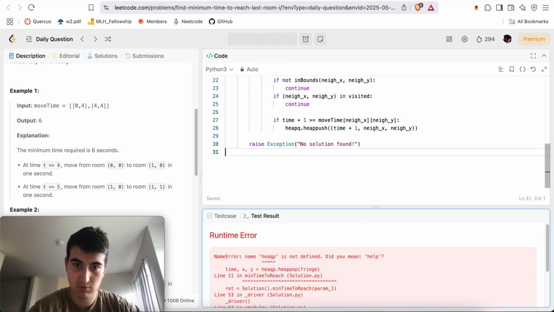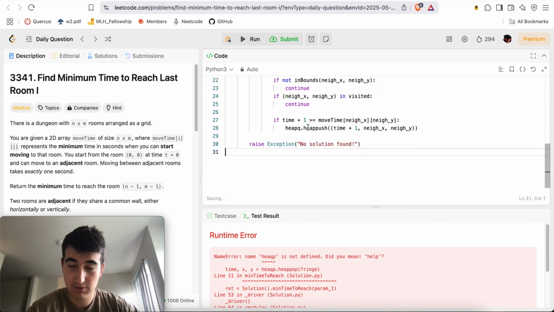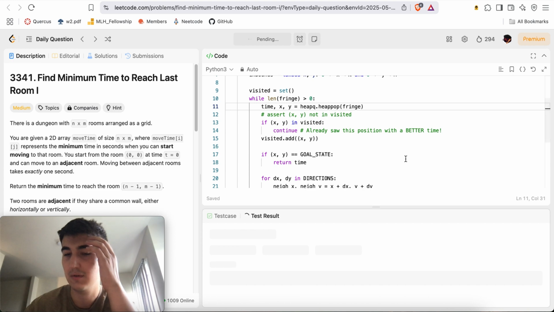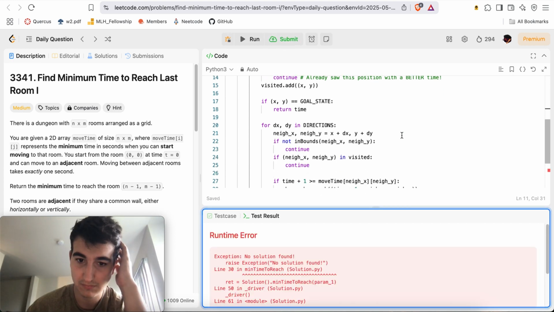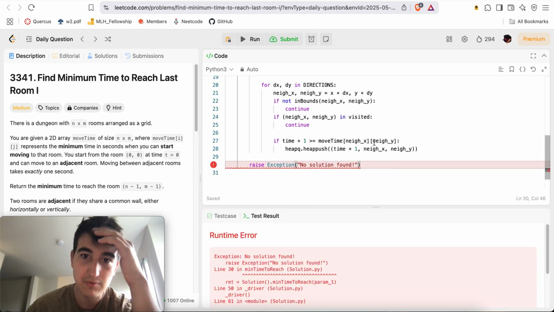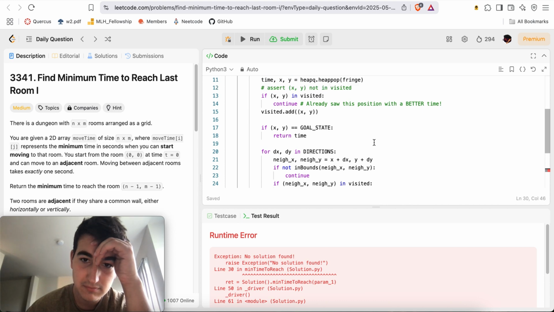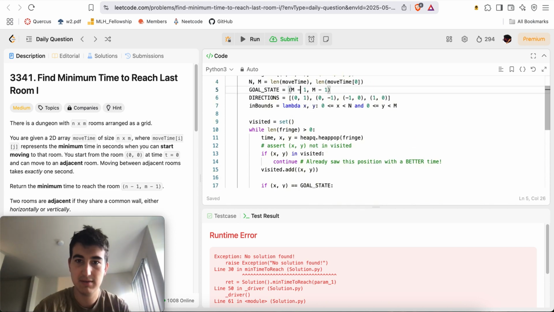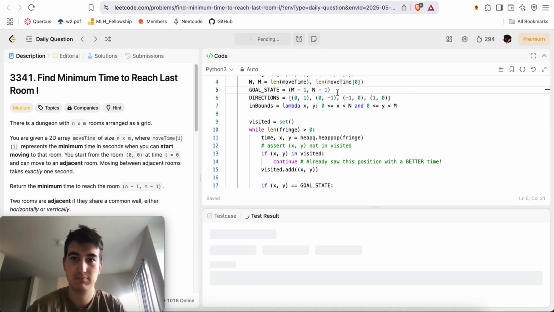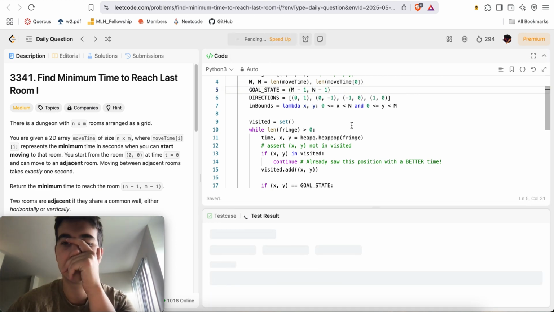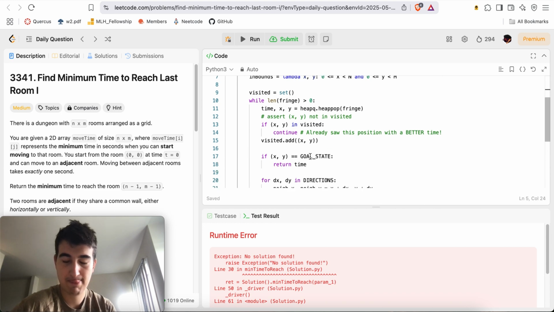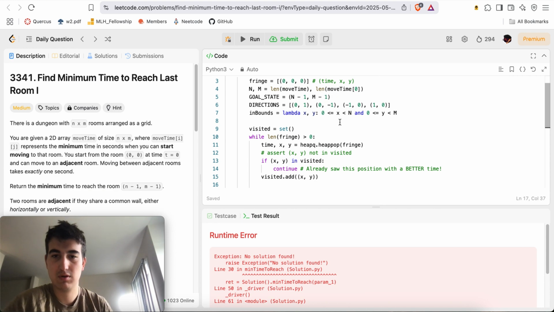Okay, let's see if something like this works. heapq, yep, if I misspell heapq, that'll do it. No solution found, really? Am I getting this wrong? Should it be mn? No. Reverse.